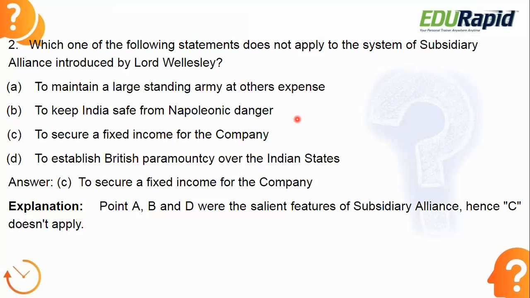Next, D, to establish British paramountcy over the Indian states. That is obvious. So A, B, and D are all correct regarding the subsidiary alliance introduced by Lord Wellesley. To secure a fixed income for the company is not a provision of the subsidiary alliance. So option C is correct.